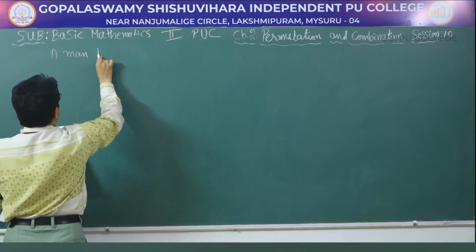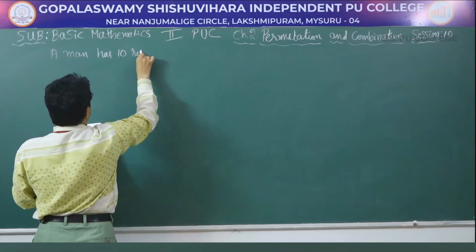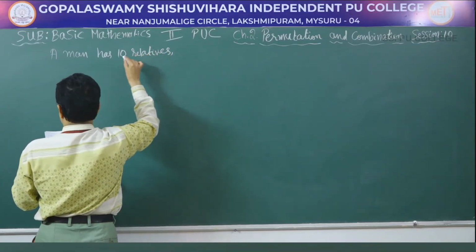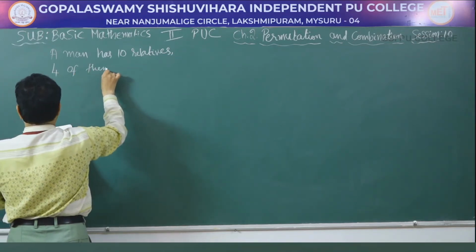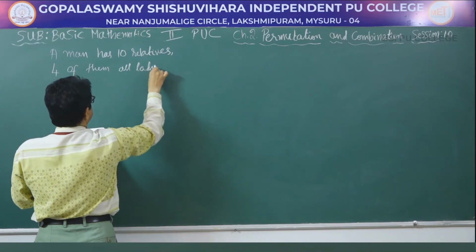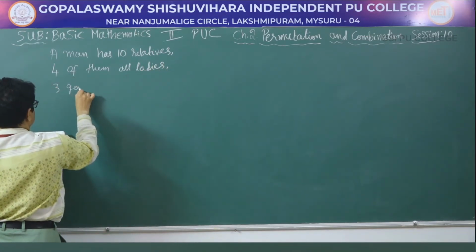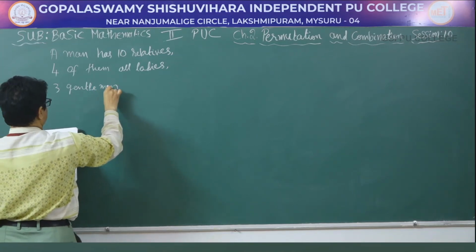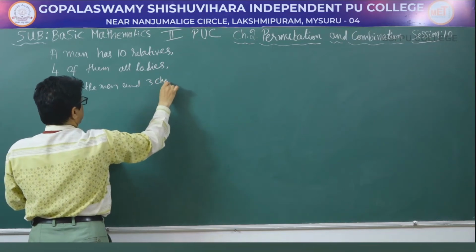A man has 10 relatives. Four of them all ladies, 3 gentlemen and 3 children.